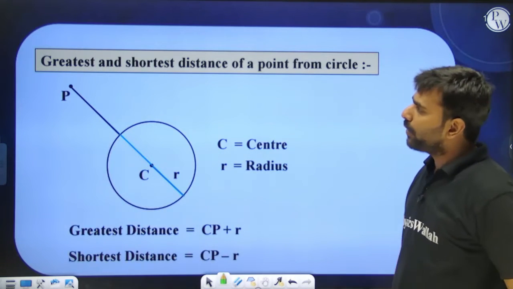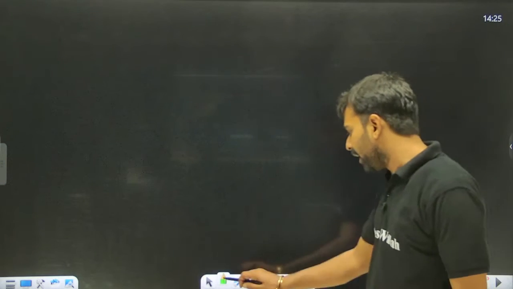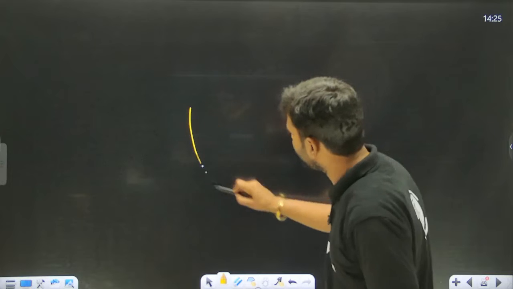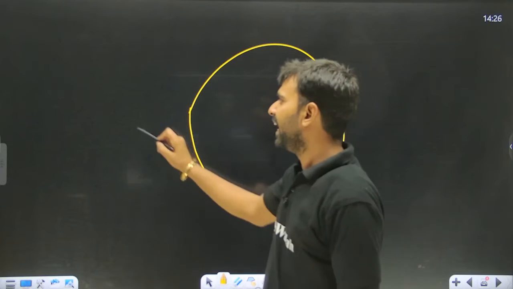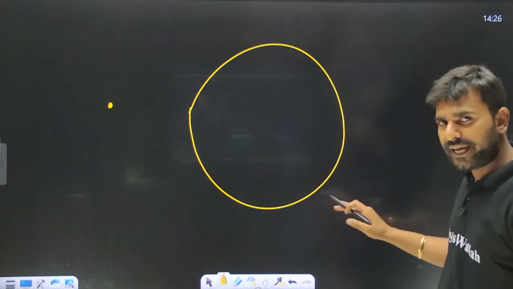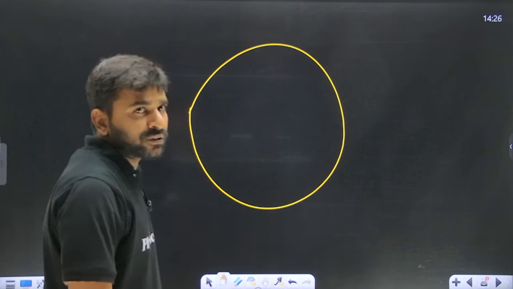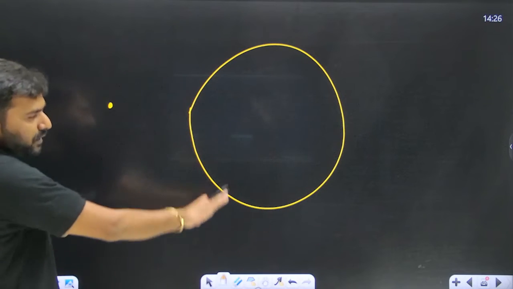Now another concept is the greatest and shortest distance of a point from a circle. Now let me explain this. I hope you guys remember that if this is a circle and if this is a point, let's say. Now a circle has infinite points, an external point is given to me, and the question is asking me to find the greatest distance between this point and this circle.